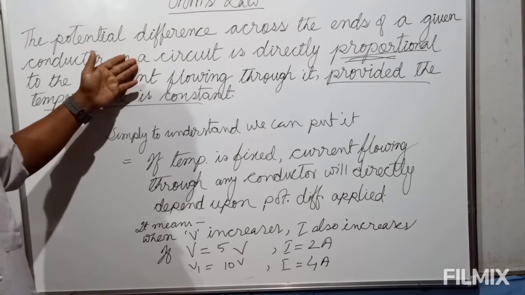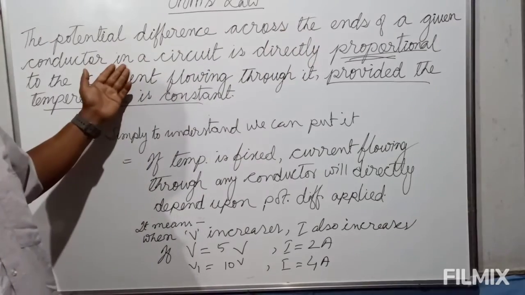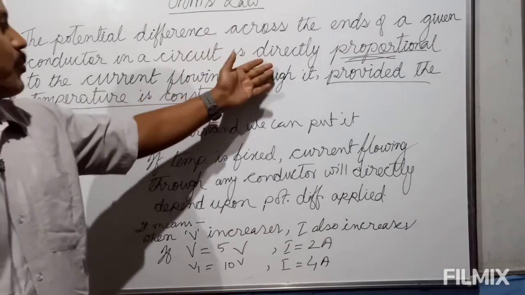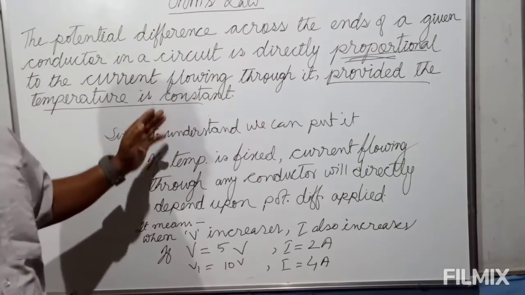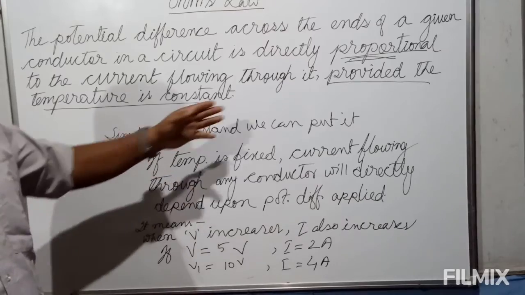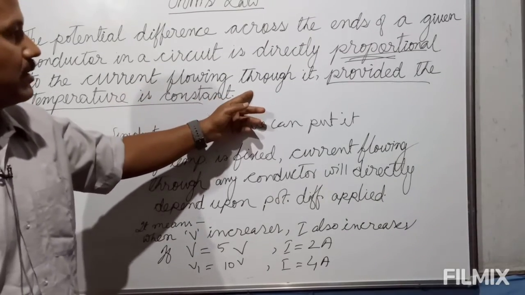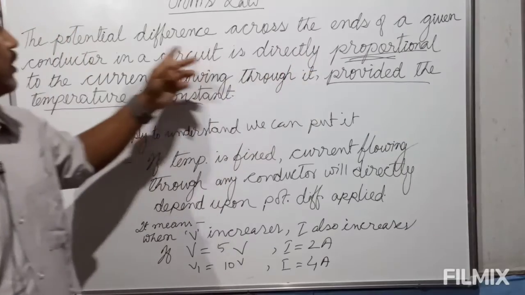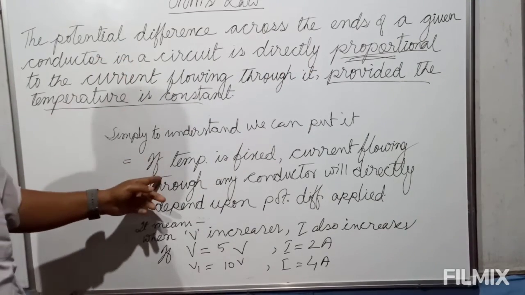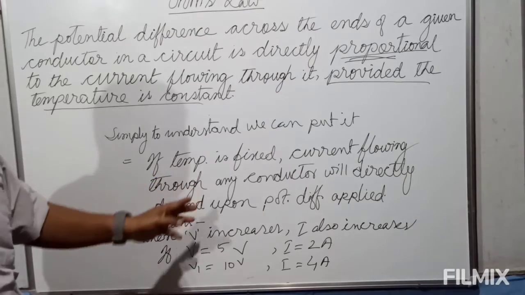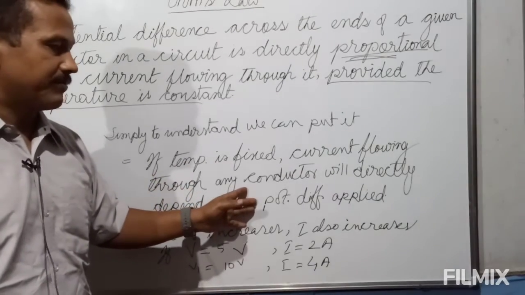The law says that potential difference across the ends of a given conductor is directly proportional to the current flowing through it, provided the temperature is constant. Now let us reverse it: provided the temperature is constant, current flowing through any conductor is directly proportional to the potential difference applied.